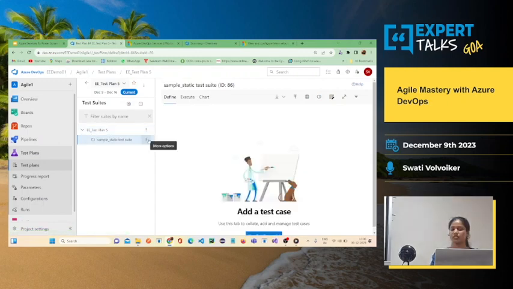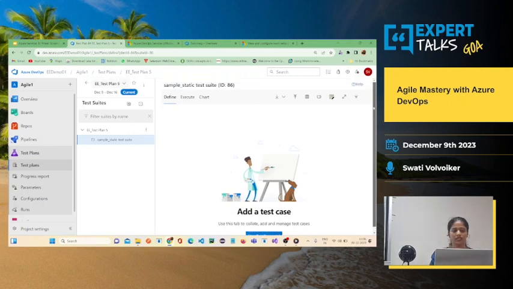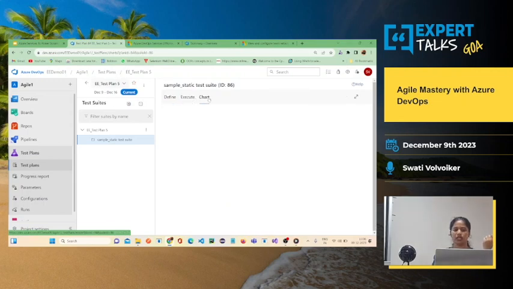Okay, now here you can add any test cases. You can write your own test case, or you can fetch the existing test cases that are there in the project. Okay, now here the test suite will have three sections, that is define, execute, chart.